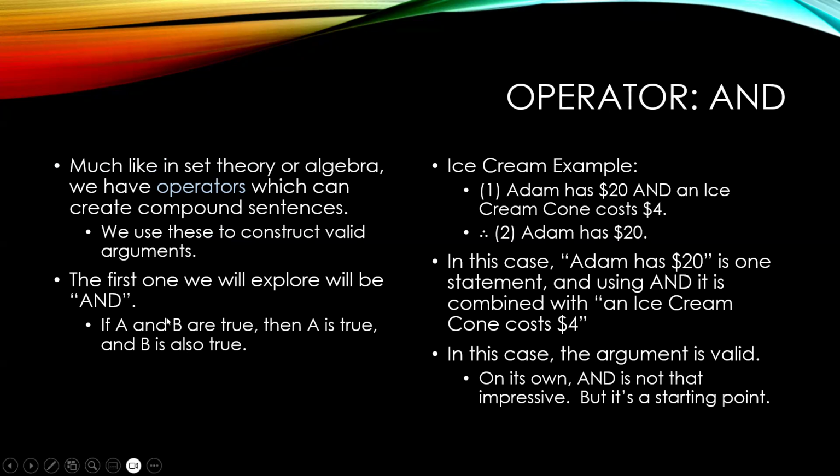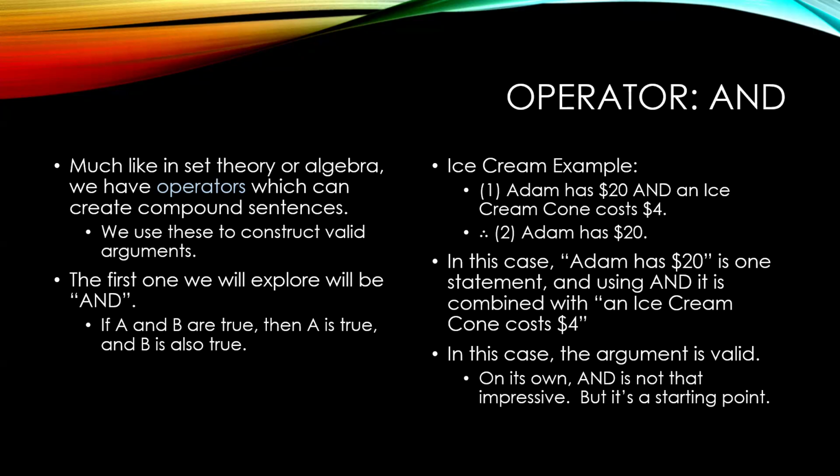And so if A and B are true, then that means that A is true and B is also true. And so that's what's meant by and. If either one of them is false, then the whole thing is false. And so our ice cream example, statement one is Adam has $20 and an ice cream cone costs $4.